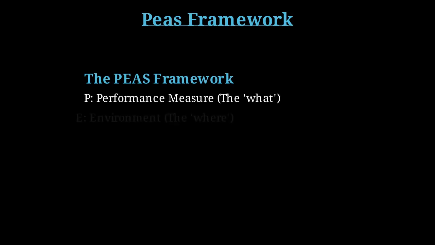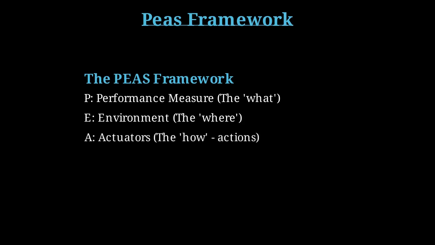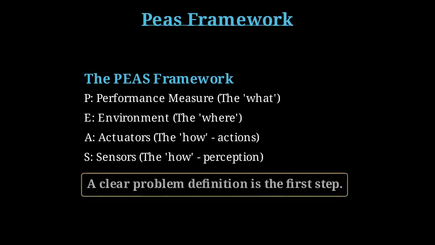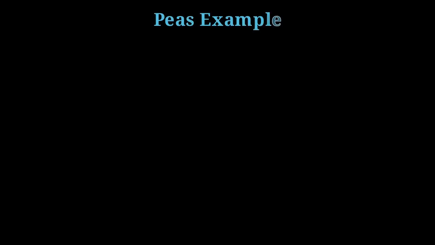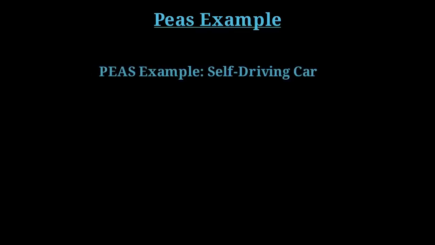A common framework for this is PEAS: performance measure, environment, actuators, and sensors. This framework forces us to define the problem precisely, clarifying what the agent needs to achieve and what tools it has at its disposal. Let's apply PEAS to a self-driving car.